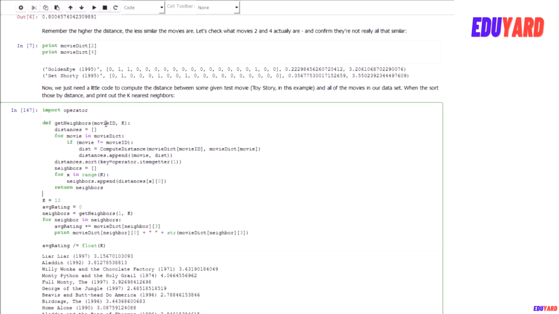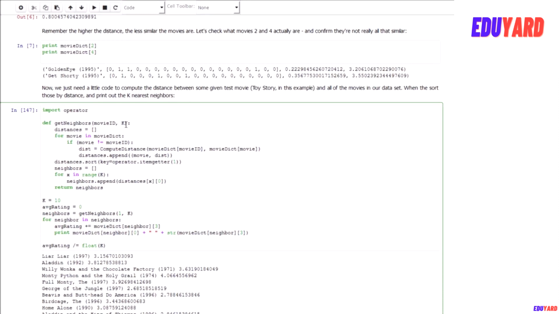Okay, so let's put it all together. Next we are going to write a little bit of code to take some given movie ID and actually find the k nearest neighbors. So all we have to do is compute the distance between Toy Story and all our movies in our movie directory dictionary, and sort the results based on their distance score. And that's what this little snippet of code does here.